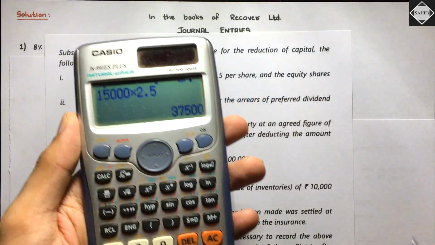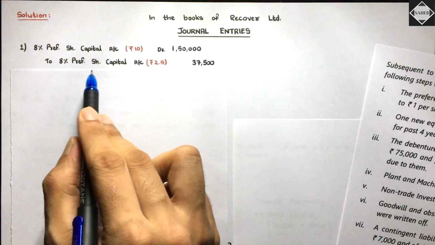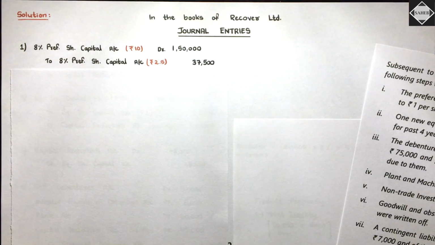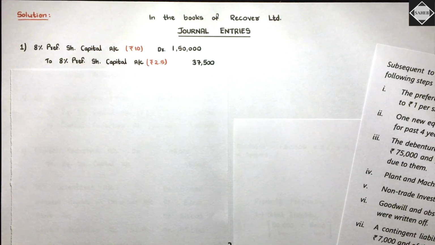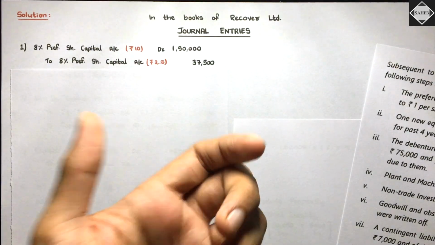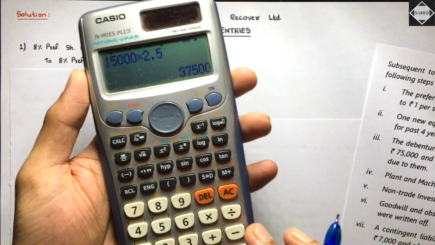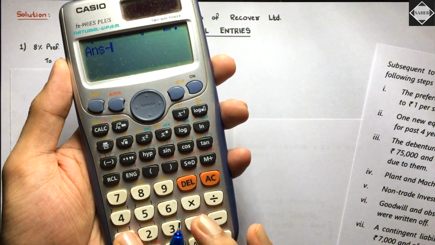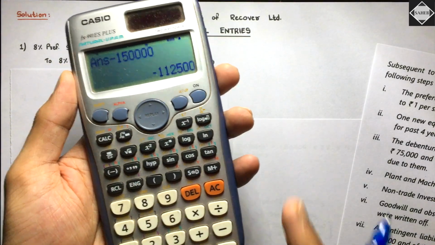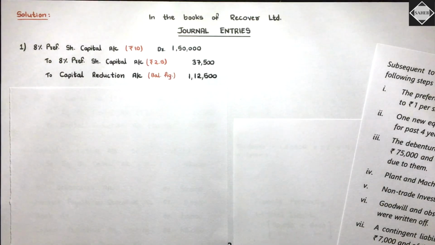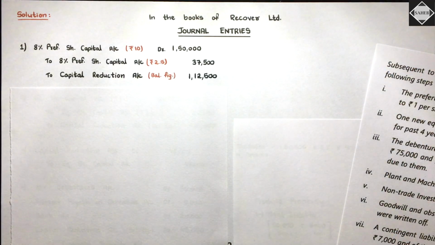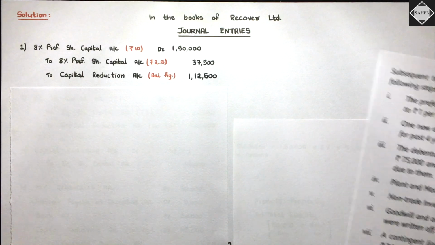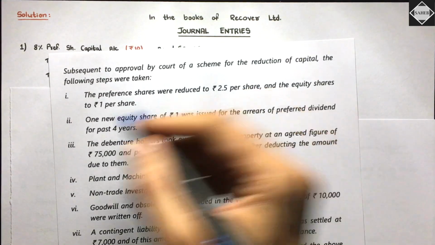This is the new preference share capital, right? So how will you create? Simple, credit it to 8% preference share capital account, 37,500. Easy. 15,000 into 2.5, that's what we did. Now whatever is the difference between these two, that is the gain for us. That will go to capital reduction. How will you calculate? Simple, 37,500 minus 1,50,000 is equal to 1,12,500. That will go to capital reduction account, or you can say reconstruction account, whatever you like. Fine, simple. We are done with the half of the first adjustment.